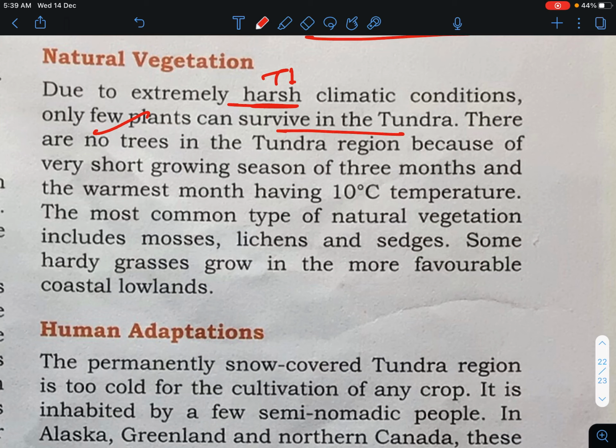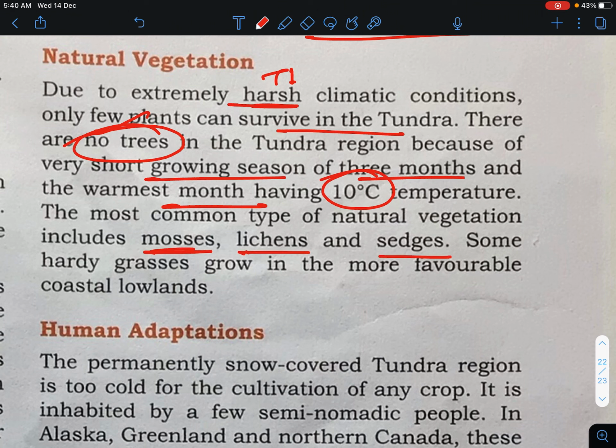You have to remember that there is no tree in the tundra region because of the very short growing season of 3 months, and the warmest month has only 10 degrees Celsius. The most common natural vegetation includes mosses, lichens, and sedges. Some hardy grasses grow in the more favorable coastal lowlands.